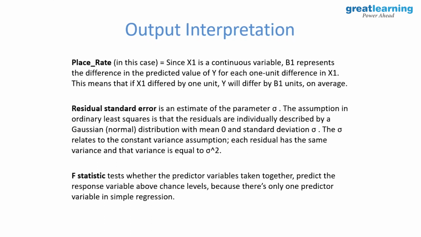F statistics. In single regression there is only one predictor, so obviously it is going to tell us about R square, and we will talk about all that. But if I have multiple variables, taken all together it helps me understand whether they are able to explain the variance in Y, basically able to predict Y, above chance levels or not. And now the next question is, what are chance levels? So tell me, very simple.